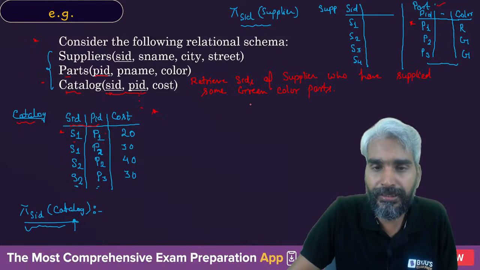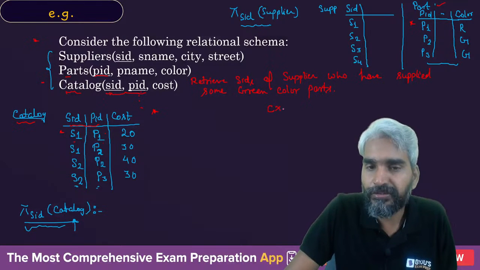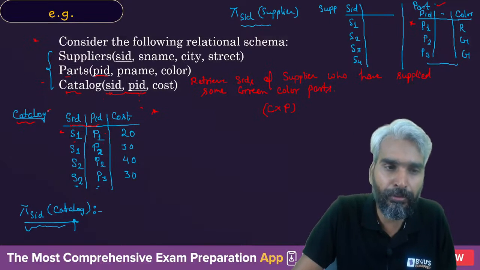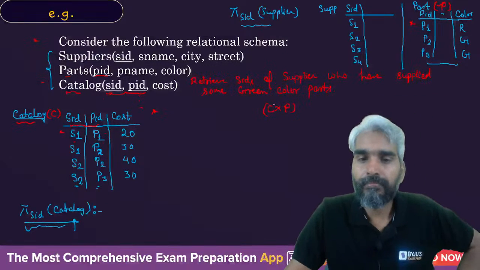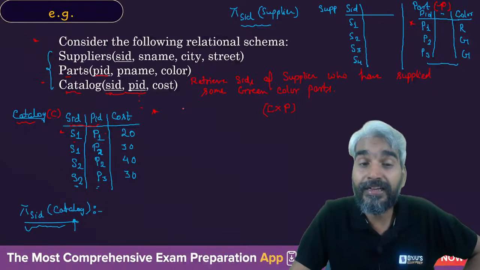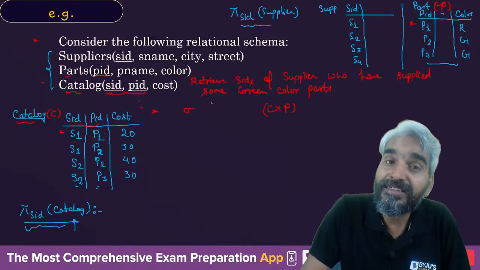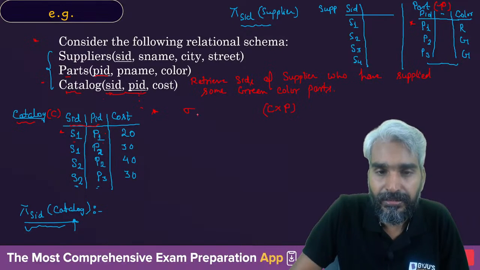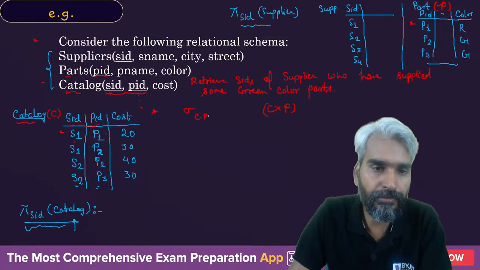Sir, you will eventually make the cross product of catalog with part. So let me just write C and P for the ease of writing. You can use the rename operator. This is C, this is P. Right? Now, from this, what should be the condition? So the first thing is that the supplier must have supplied that part. So the first thing is C.PID.